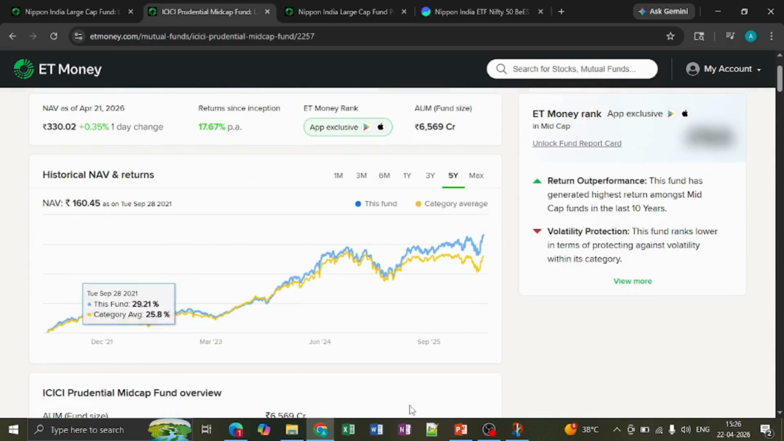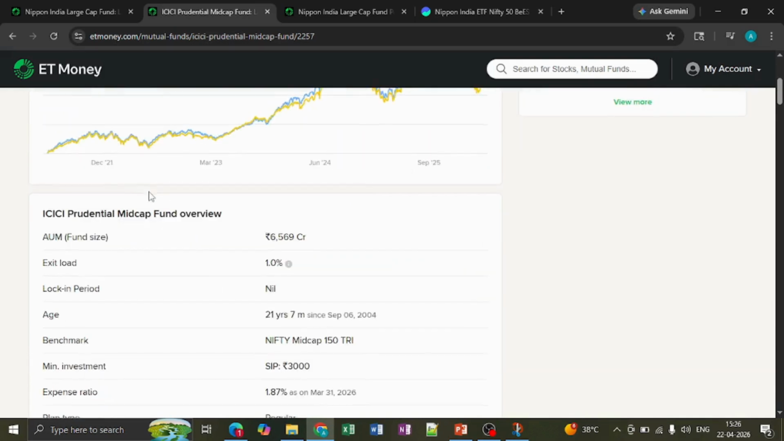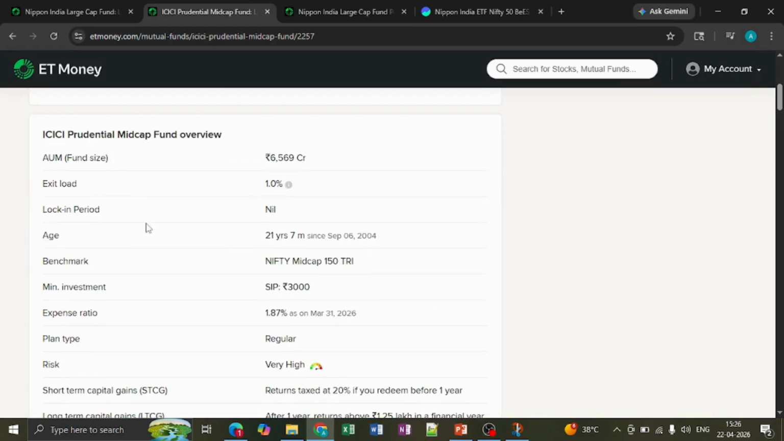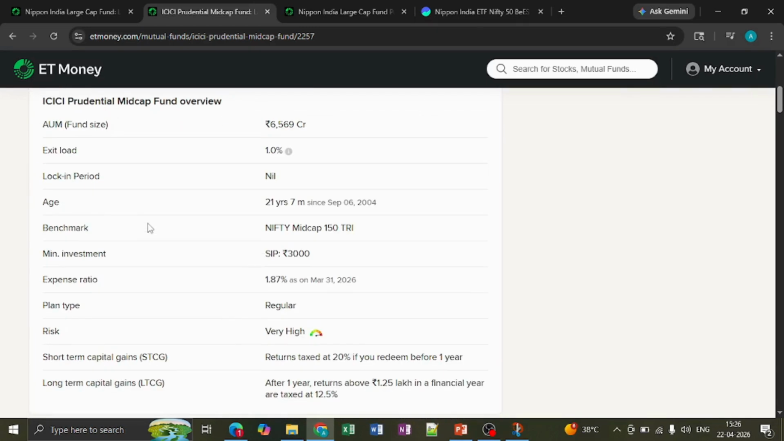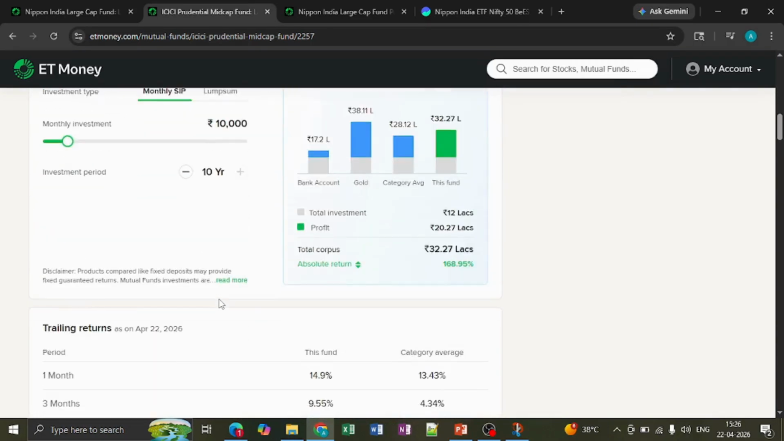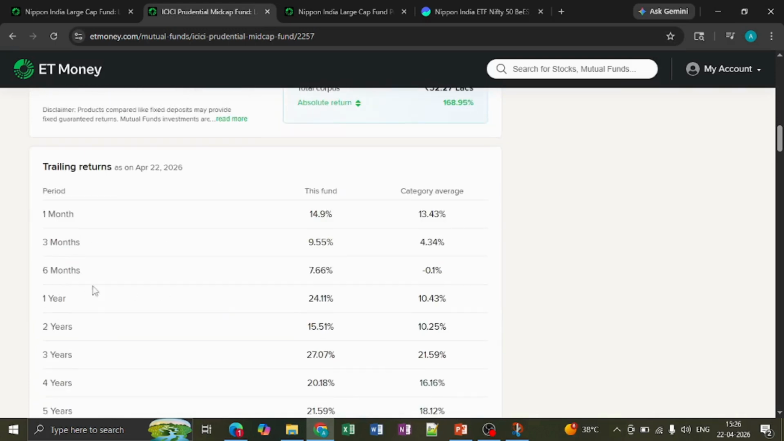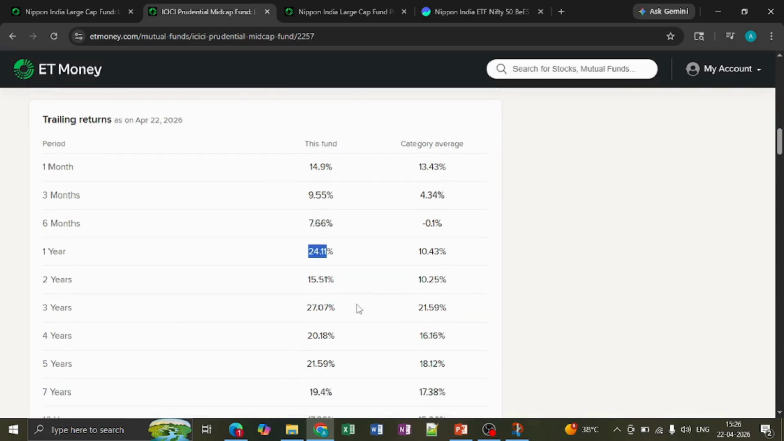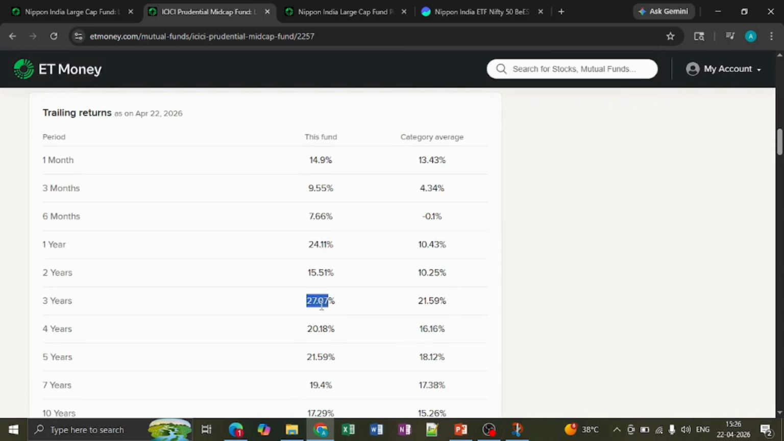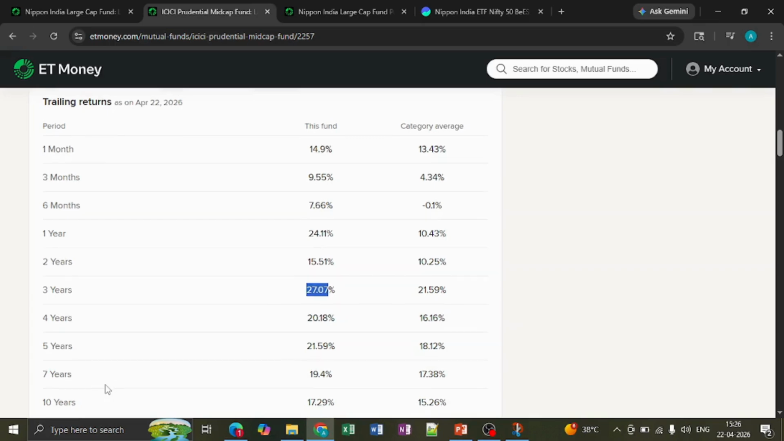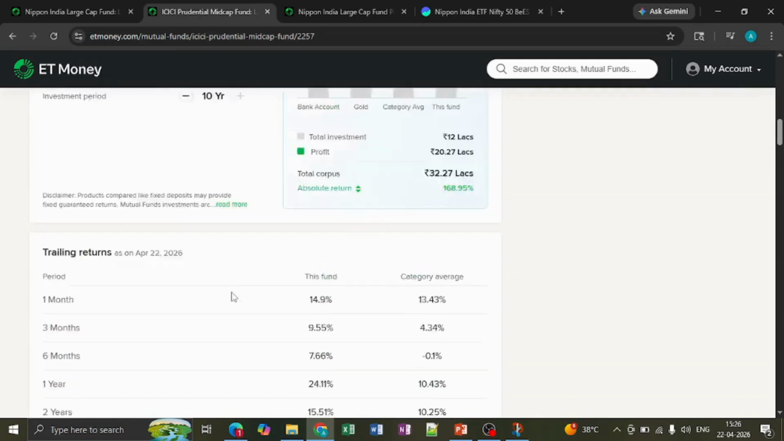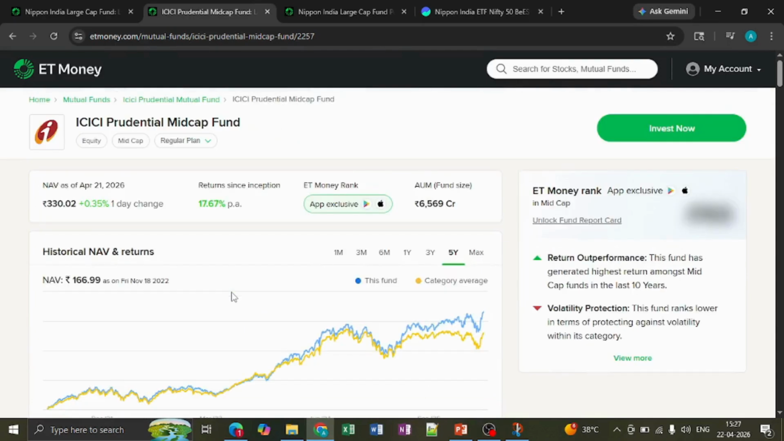I think here if you see the NAV of this one, the current NAV is around 330. As I explained all these ratios in the large cap itself, I don't go over and above in each and every mutual fund. I'll just show high level. So if you see the 1 year return, it has beaten the benchmark by almost 14%, and then in 3 years as well it is 6% up, and then in 5 years as well it is 3% up. Overall, this is consistently beating the benchmark.